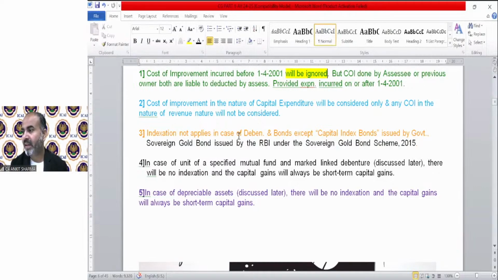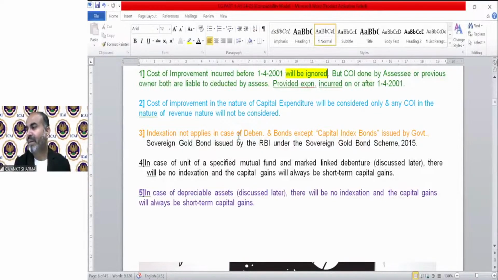Capital gain is easier than the other heads. Everything is easy until we understand that. Sorry, everything was difficult until we understood that. So you might be understanding the provision, so you might be feeling it easy, or you might be feeling capital gain interesting. That's why you are feeling it easy. Okay.